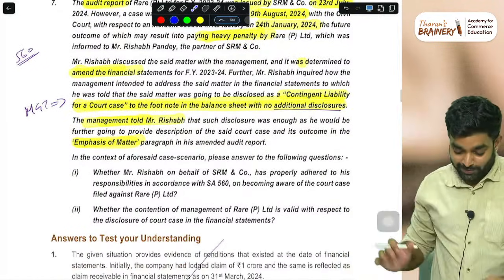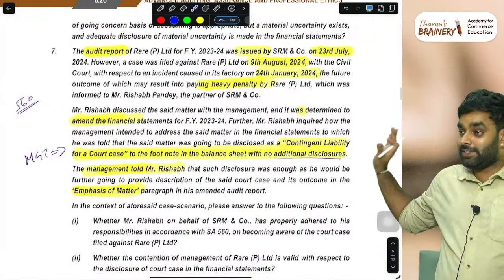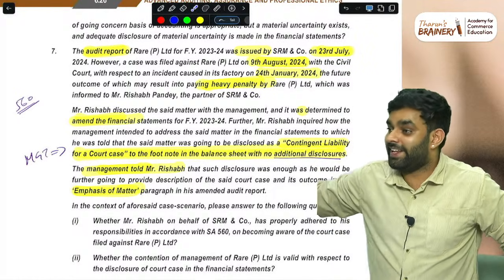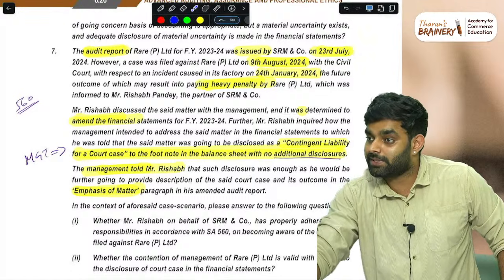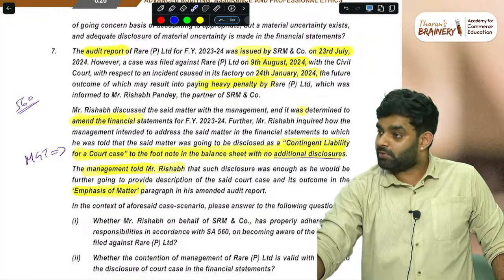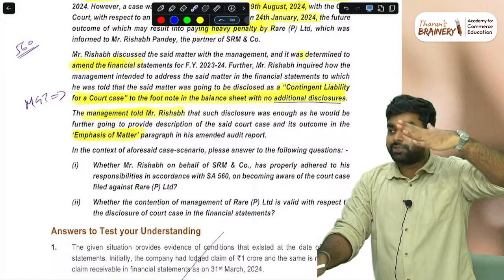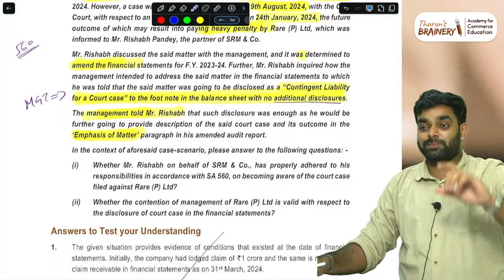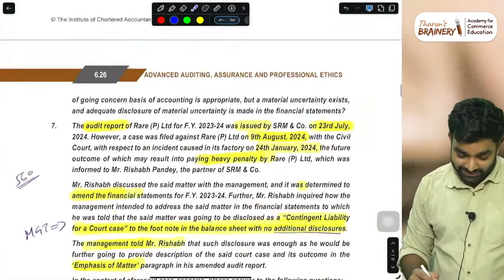But I see a study material problem. If this same question comes, copy-paste, the given answer is the right one. The suggested answer will be this, and you can also mention the ambiguity, like if ICAI is considering this assumption, this answer can be correct. But don't mention this for every question, as if you are just picking the correct MCQ option. Don't do it. Then SA 561 is done.